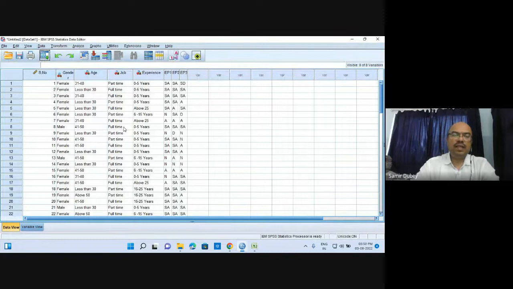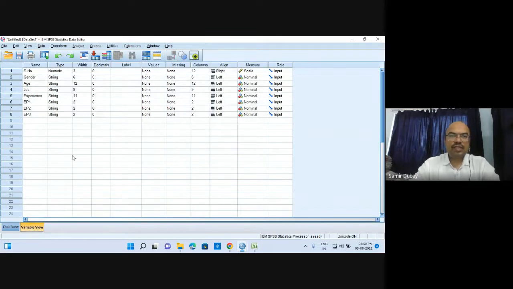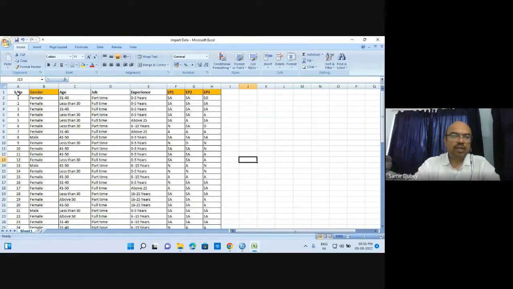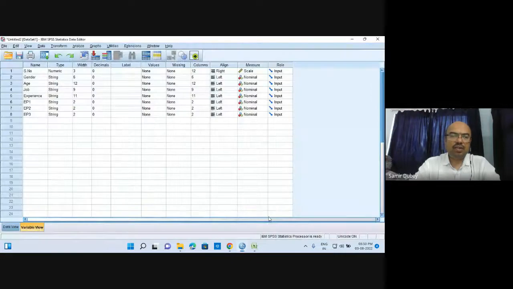Now, whenever we are opening any SPSS file, it simultaneously makes two different files. The first one is this data file, which is basically the database file. Here we do have data, we do have variables. Look what happens: once you have imported the file, all the variables have already been named from the Excel file. Here in the Excel file, the top row was the names of the variables. So we mentioned that the top row will contain the variable names. So variable names have already been used while defining the variables, and the variables have now been defined.